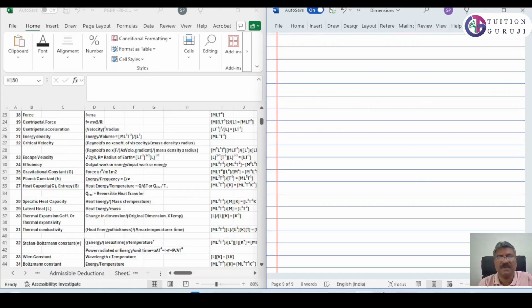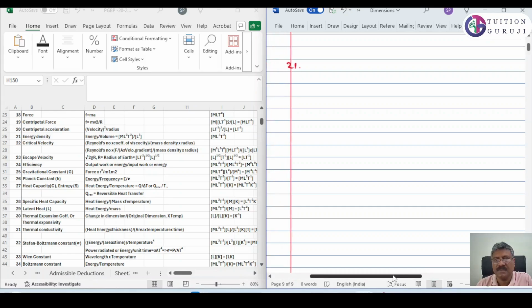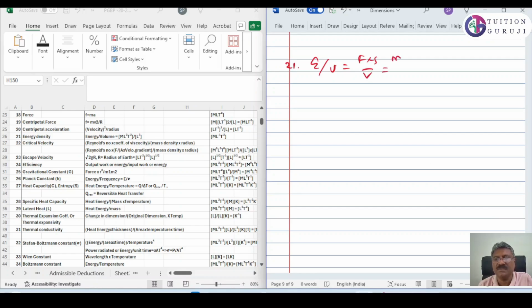Next is 21, energy density. What is energy density? Energy density is energy by volume. Energy means force into distance, by volume. Force means we know that M L T raised to minus 2. Force is m into a, acceleration means distance by time square. Therefore, m into L T raised to minus 2 into L, divided by volume means L cube.